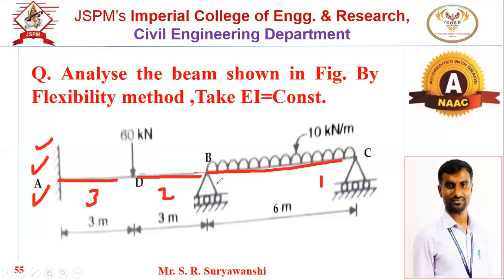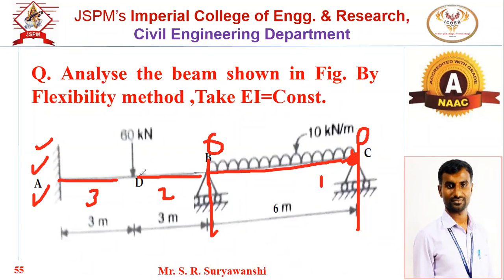Now for first zone, we will consider starting point C as origin. Okay. So for BC zone, we will consider C point as origin. And tell me what will be the limit for this BC zone. What will be the limit of BC zone? What is the span of BC? What are the limits? Limits means the total span. The span is 6 meter, means limits are 0 to 6, starting point to the end point, 0 to 6.